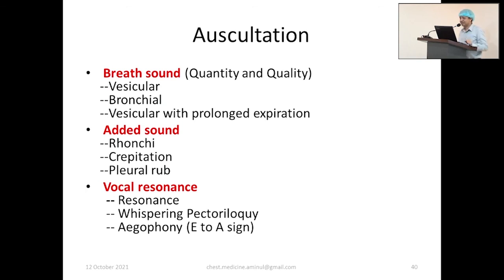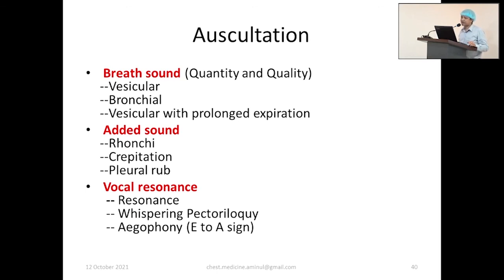So this is an ominous sign. Localized rhonchi is not good. If you have rhonchi, you should pray you have rhonchi all over the lung fields. If it is not all over the lung fields, that is a bad thing.